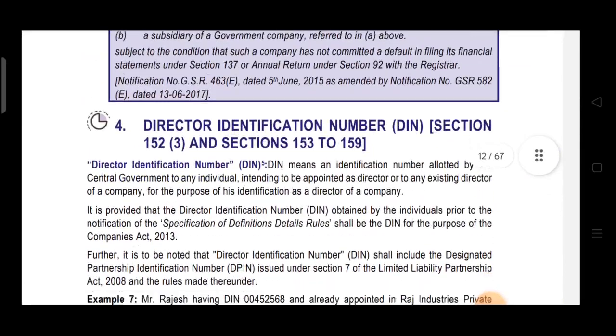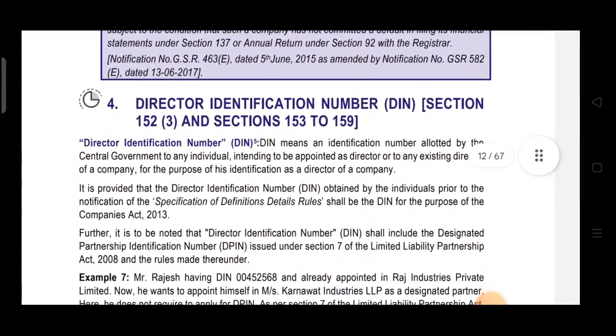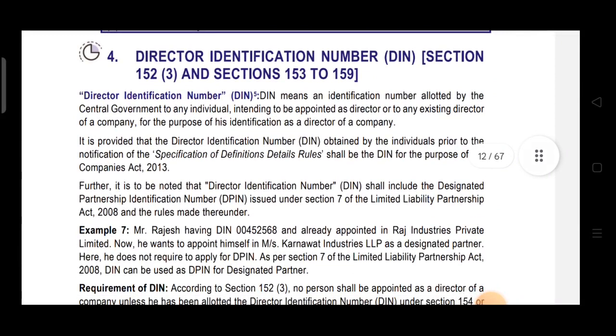Come to page number 12. DIN means an identification number allotted by the Central Government to any individual intending to be appointed as director, means who is not yet appointed as director, whose intention is to get appointed as director, or to any existing director of a company for the purpose of its identification as a director of a company.